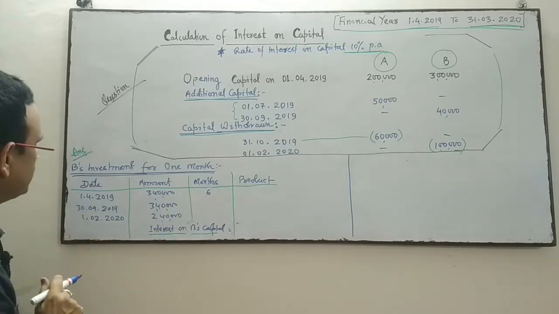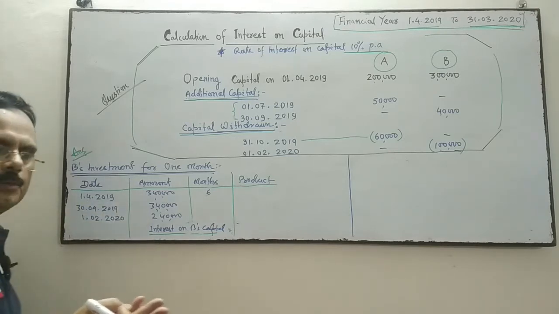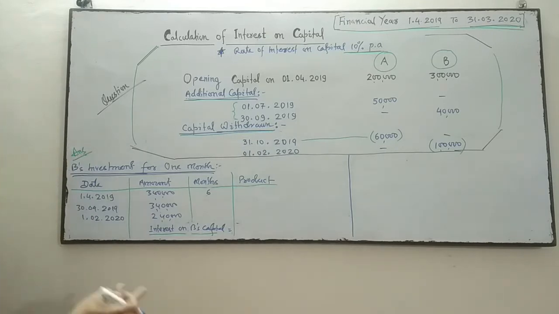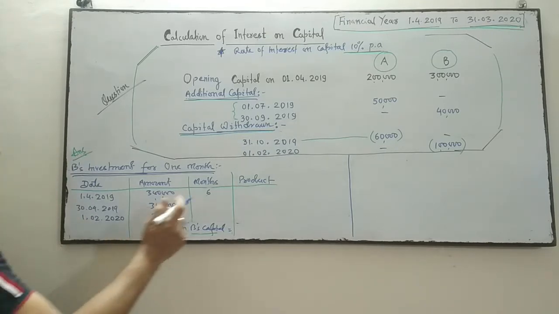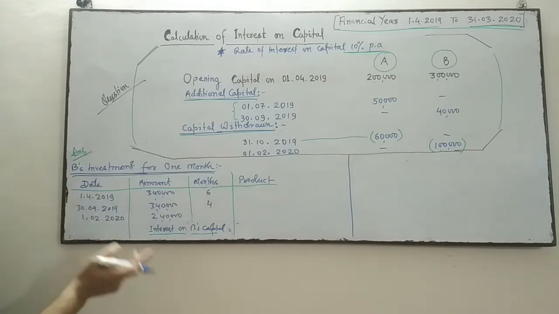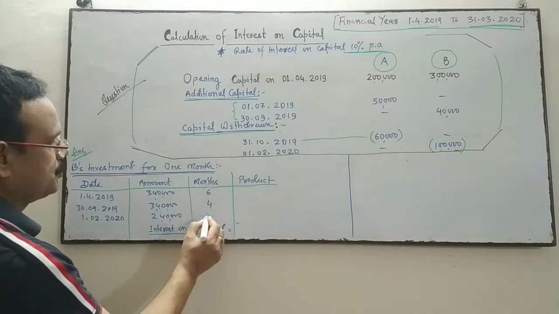From September to 1st February, September is completed. Now start calculation from October, November, December, January. It is 1st February, so January, 4 months. Now 1st February to 31st March, February and March, 2 months.